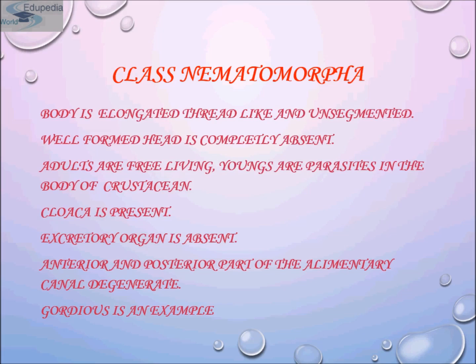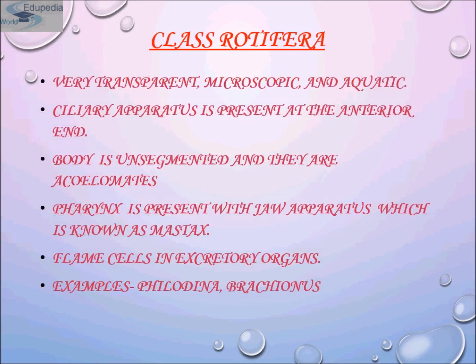So their body is elongated, thread-like and unsegmented. They are well formed. Head is completely absent in it. Adults are free-living, and the young are parasites in the body of crustaceans and arthropods. Cloaca is present. Excretory organ is absent, and anterior and posterior parts of the alimentary canal are degenerate. Gordius is an example, just as I told you, horsehair. Now come to its third class, that is Rotifera.